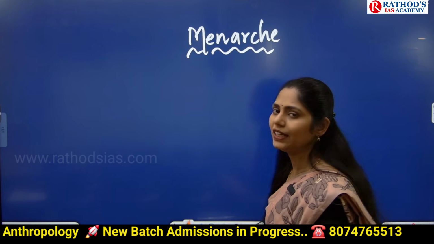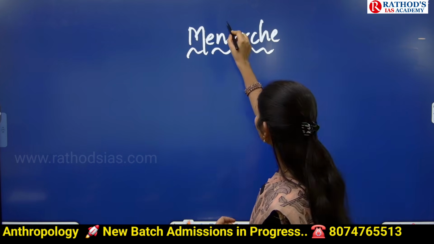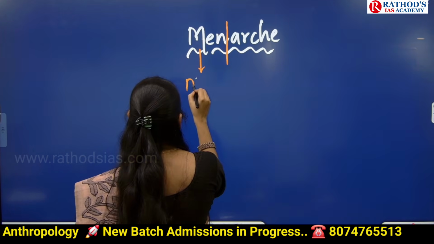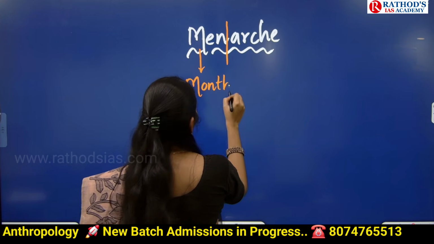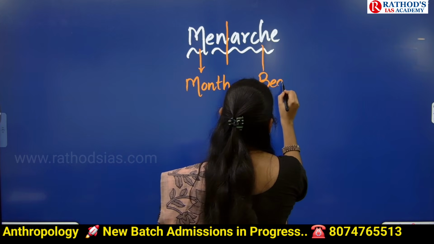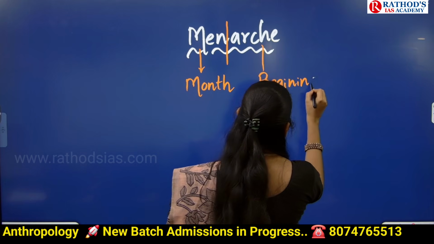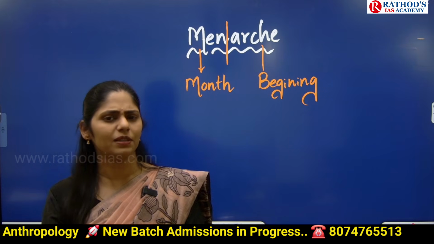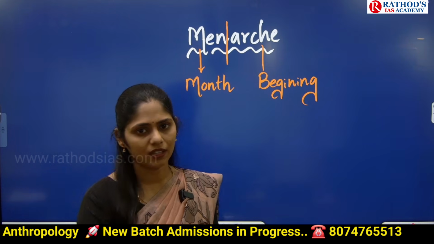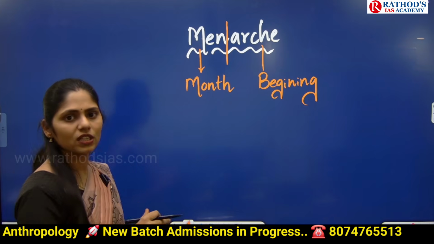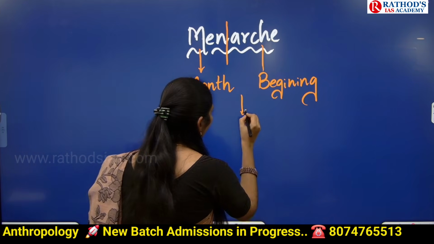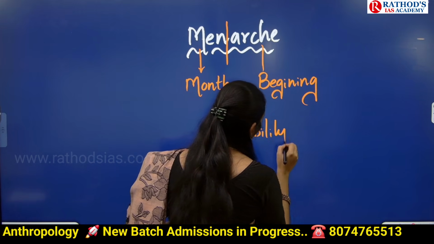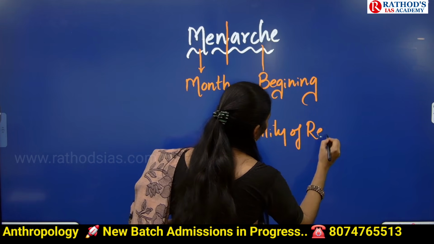This word menarche is derived from two Greek words. Let us break it. One is men, next one is arch. Men means month. Arch means beginning. It is nothing but the beginning of the monthly cycle, that is, the monthly reproductive cycle in women. From this menarche onwards, that girl will gain the capability of reproduction. Capability of reproduction starts from this stage.